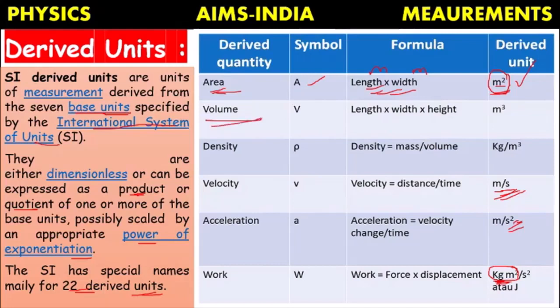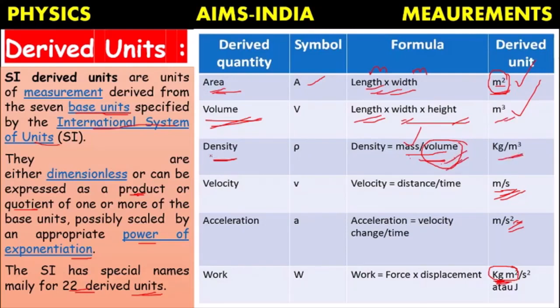In the same way, take a quantity like volume of a room: length into breadth into height, or length into width into height. So meter into meter into meter, we can express it as meter cube. Or the density of any object, density of water, density of cotton, density of any object. Its formula is mass by volume. The unit of mass is a fundamental quantity. The unit of mass is kg. Here volume is a derived quantity. With that formula we already know, it is meter cube. So we can write density as kg per meter cube.